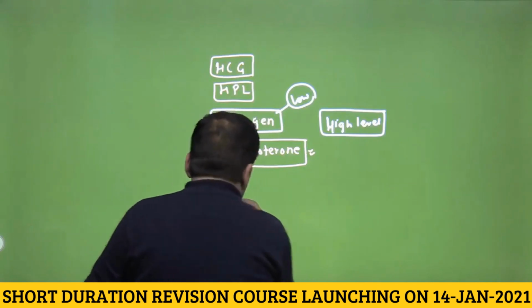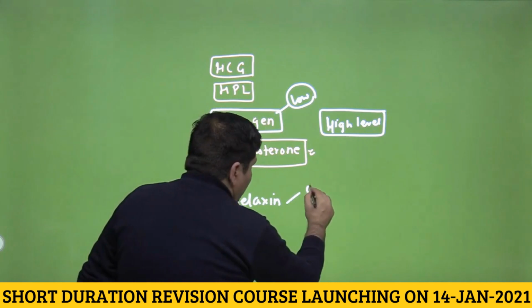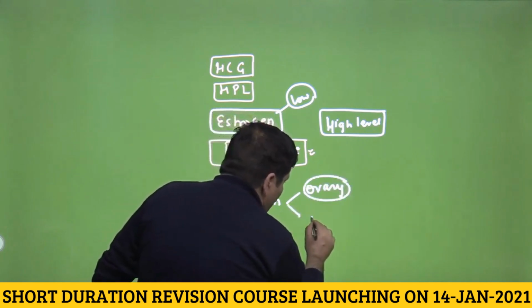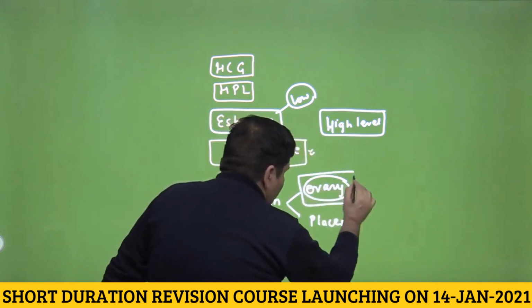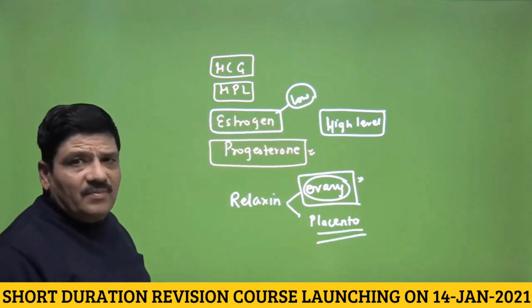So relaxin is a hormone that can be produced by the ovary. This is what NCERT says, and let me tell you that it can also be produced by the placenta. But for you, this is very important because this is the information that is given in the NCERT. This is an additional information that I am giving.